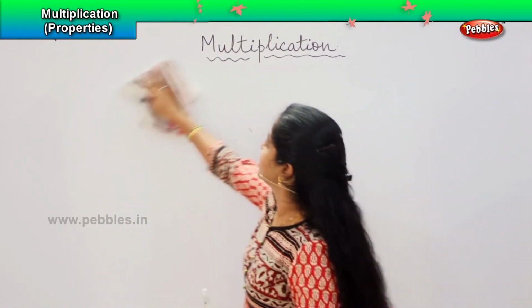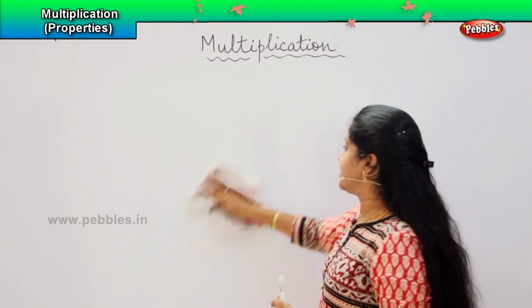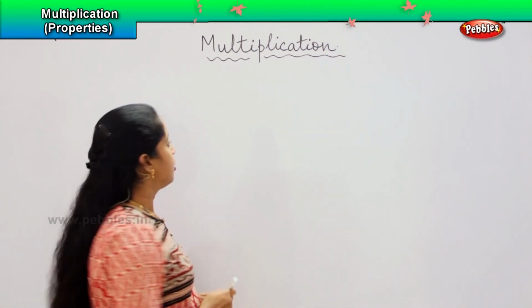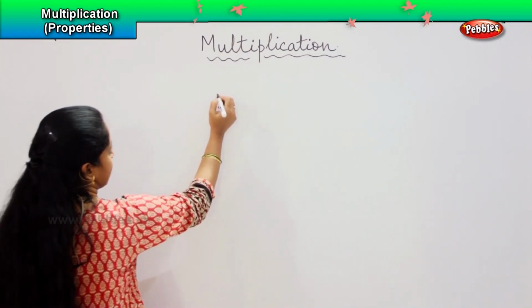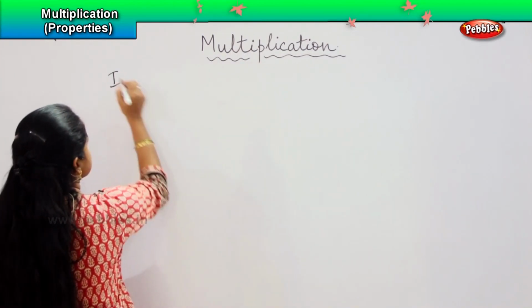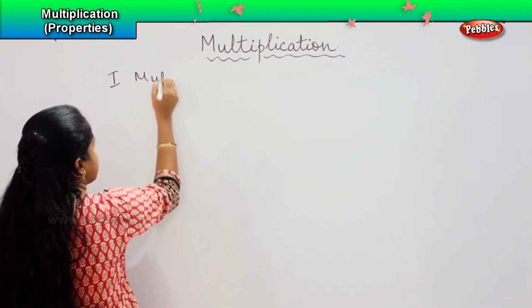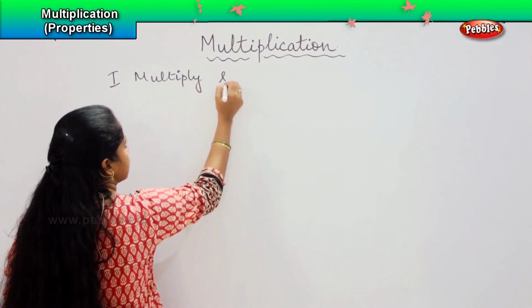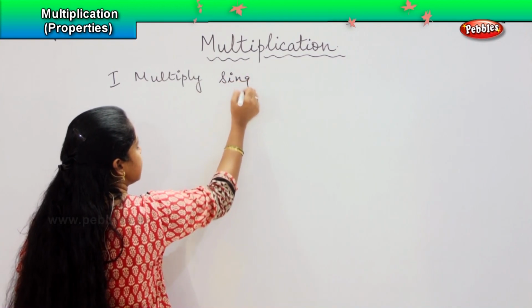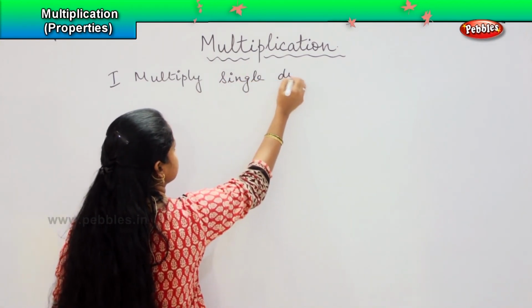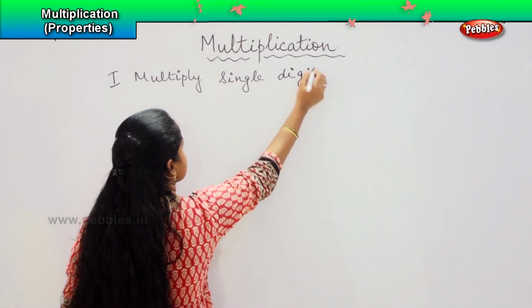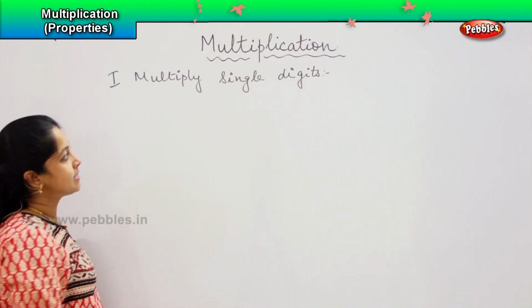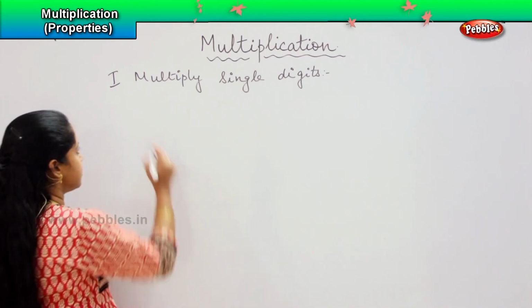As the name suggests, here it is very easy to calculate and you don't have to strain yourself much. The first one is to multiply single digits.